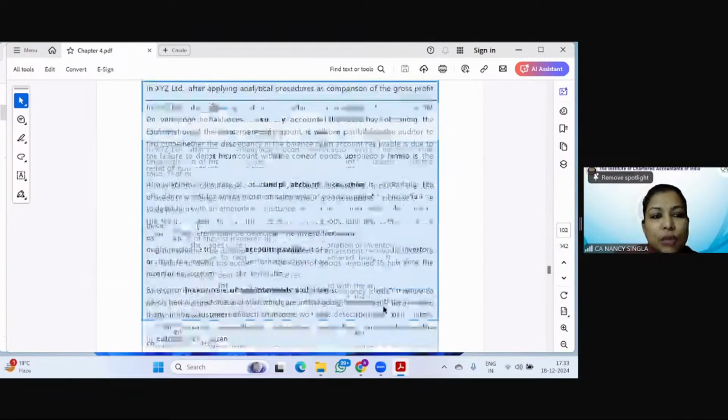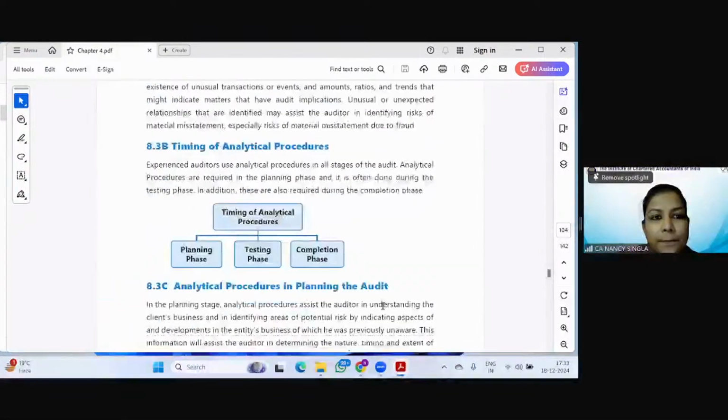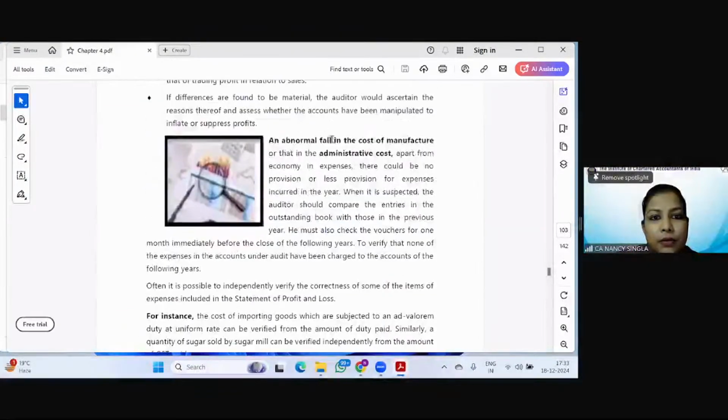So this is the topic of analytical procedures. So basically it says that when the auditor is conducting the detailed analysis, let's say he's checking the expenses side, he's checking the income side, while he's doing test of details, he may not be able to consider various things like abnormal fall in the cost of manufacture or in the administrative cost.